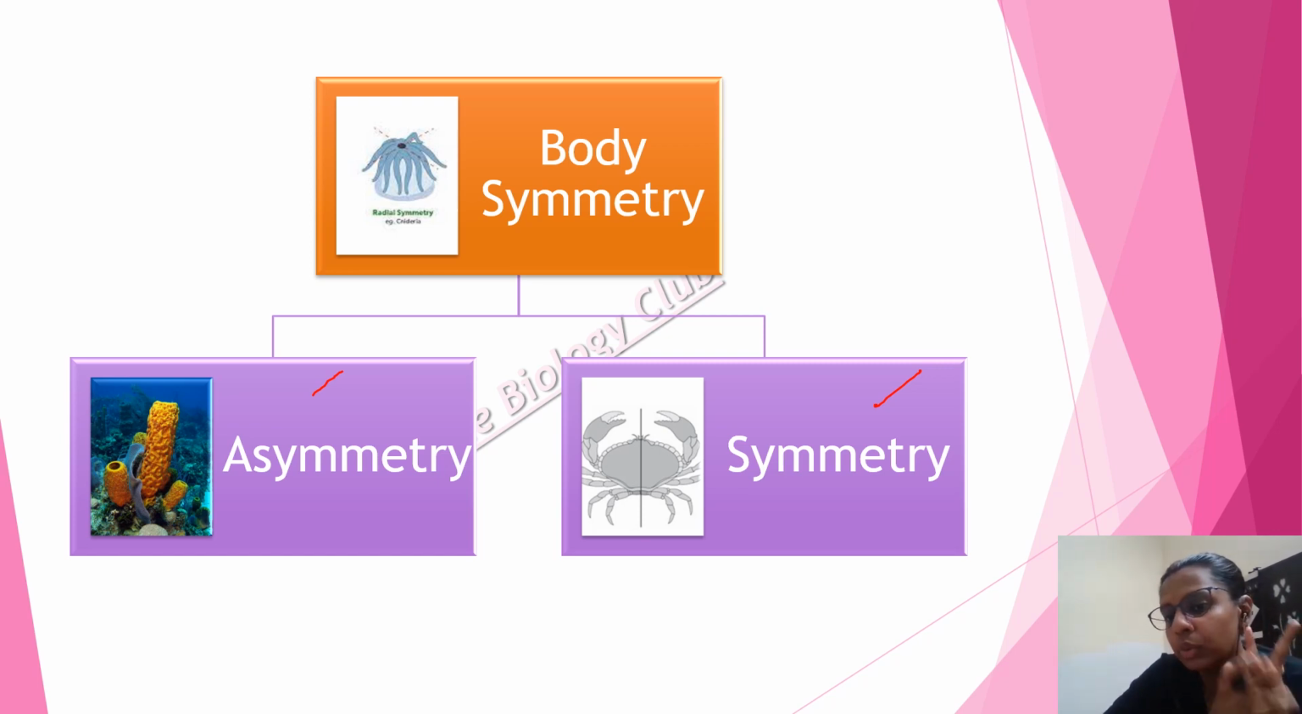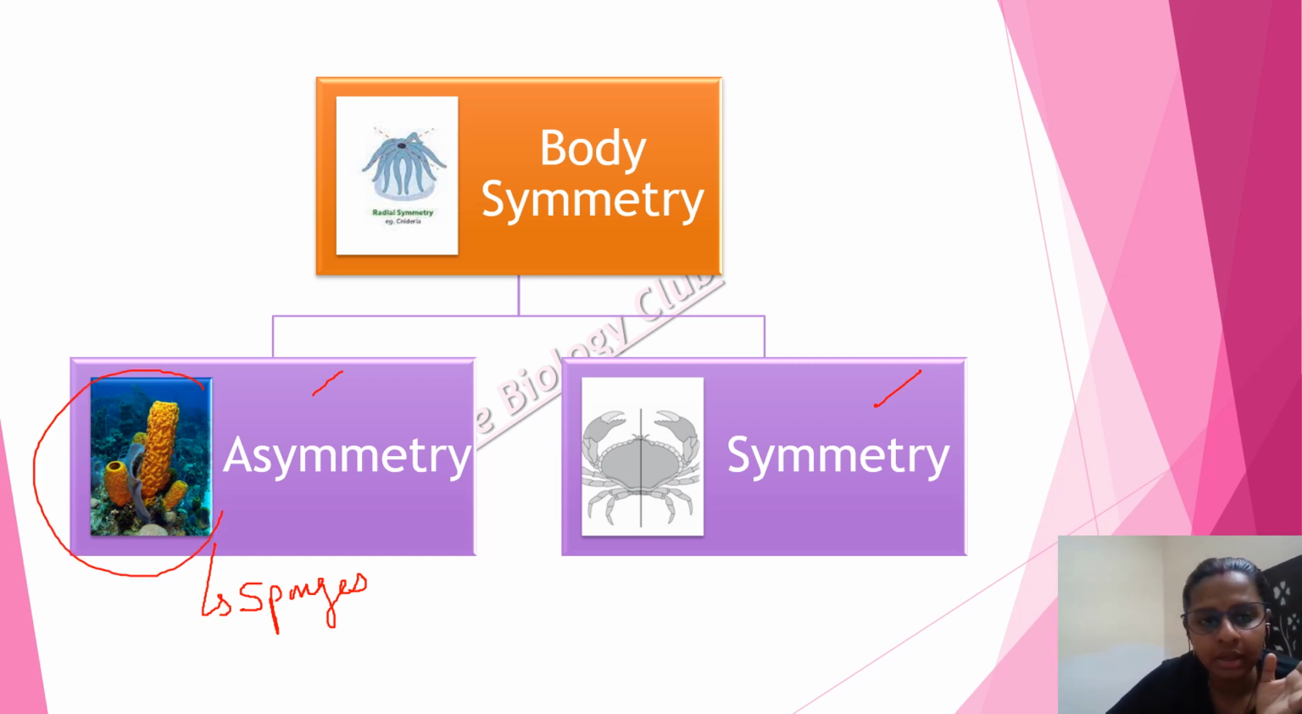Now, we have two types of body symmetry. One is asymmetry, where one part will never be equal to the other part, never be similar to the other part. For example, sponges. As you can see here, the best example of asymmetry is sponges. Now, in symmetry, one side is identical to the other side and it has different types also.